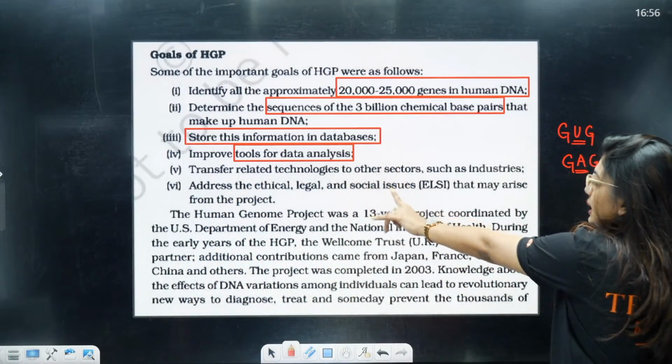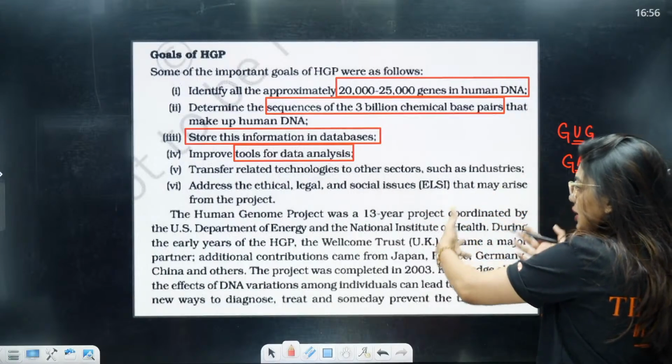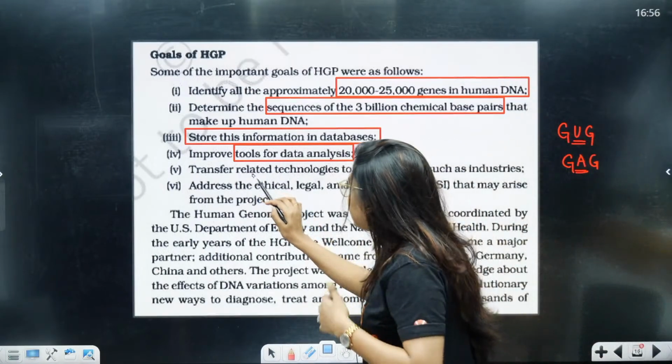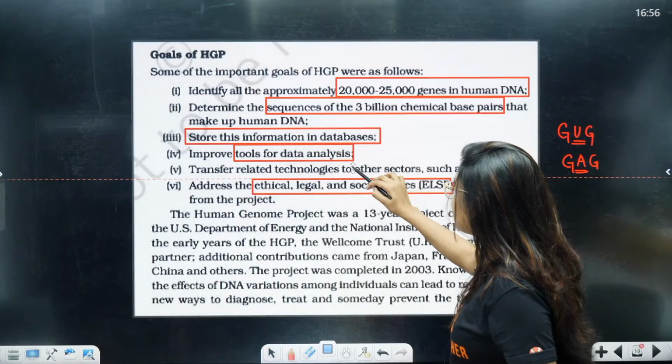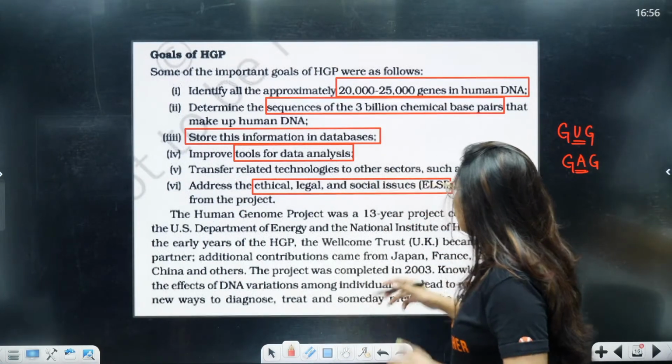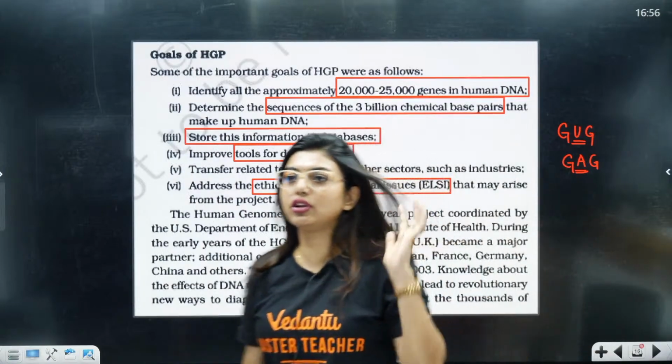See, transfer related technologies to other sectors such as industries, and address the ethical, legal and social issues. Students, here you have to remember the full form of this, which is ELSI. Since it's a girl's name, I think most of you will not forget it.